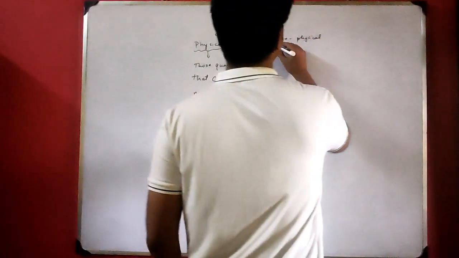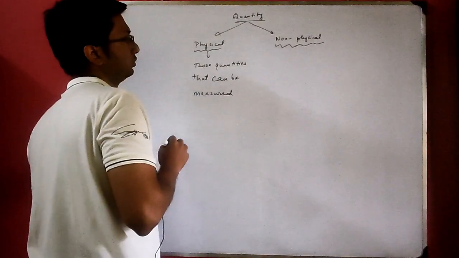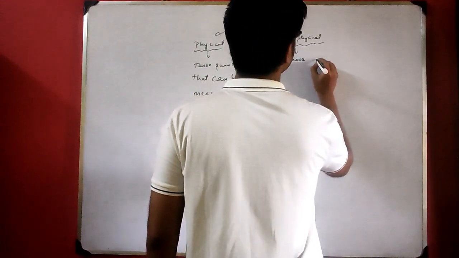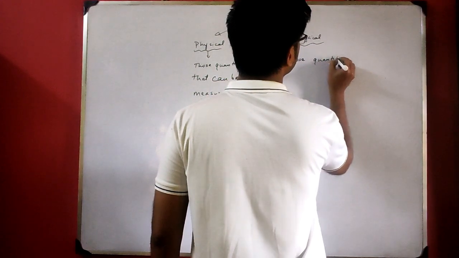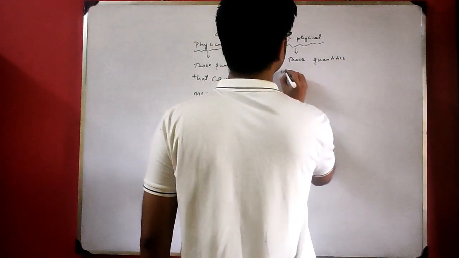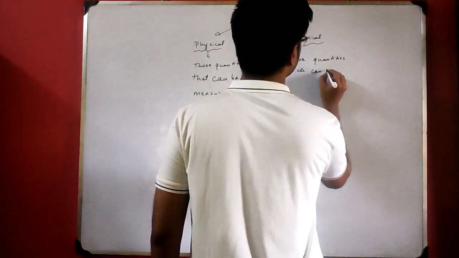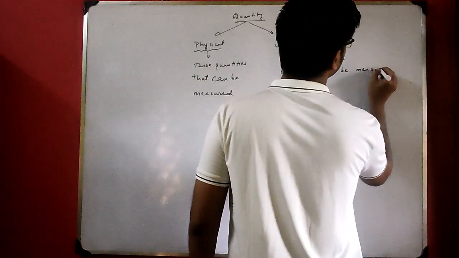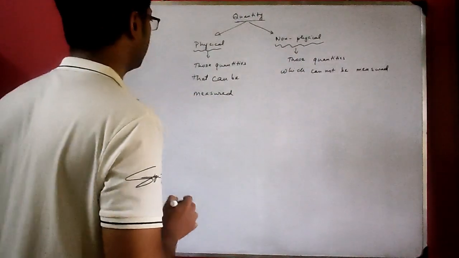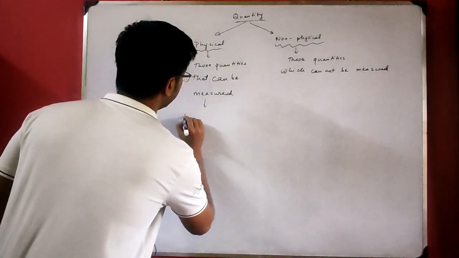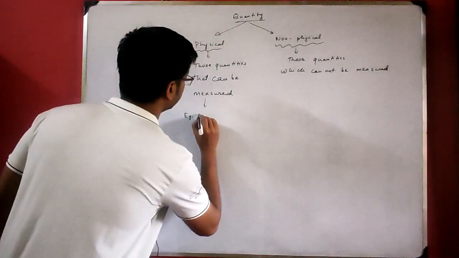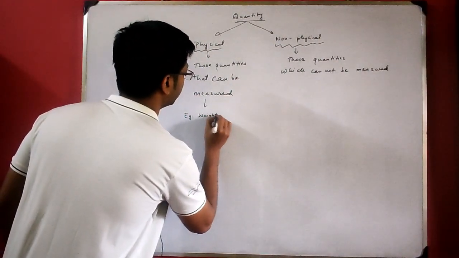On the other hand, non-physical quantities are those quantities which cannot be measured. Here, what can be the probable examples of physical quantities?